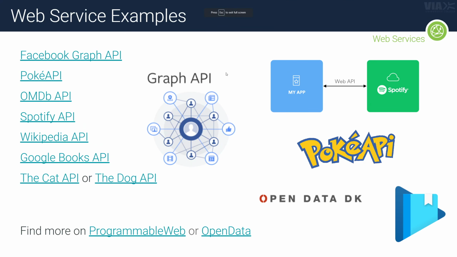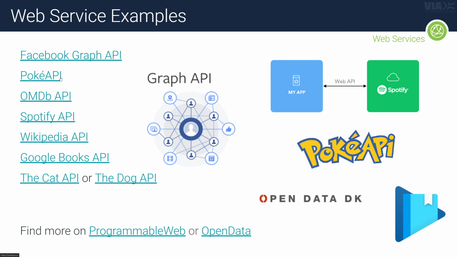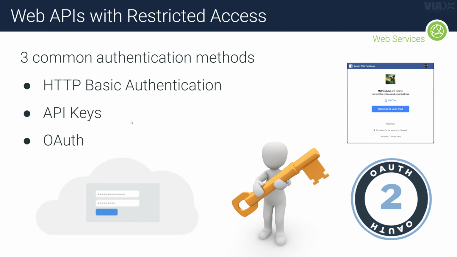Okay. What these things have in common here, or actually what some of them don't have in common, is how they're actually restricted. So some of these are more restricted than others. And when we're dealing with web APIs, there's basically 3 common authentication methods that you have to take into account. Some of them don't require authentication at all, like for instance the Poke API I use right here. You can just type in whatever request you want and then you can get the data back. There's no restrictions on it. But some of the others, like the Facebook one here, has restrictions. Spotify has restrictions, and even these 2 cat and dog APIs have restrictions. And they have different kinds of restrictions.